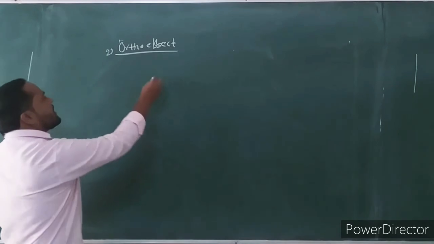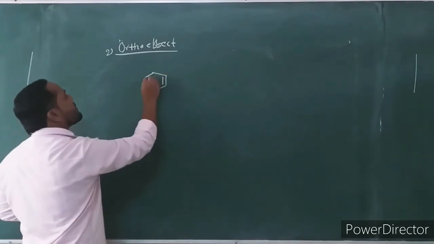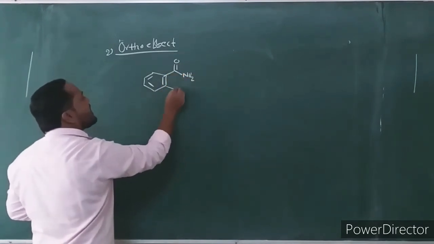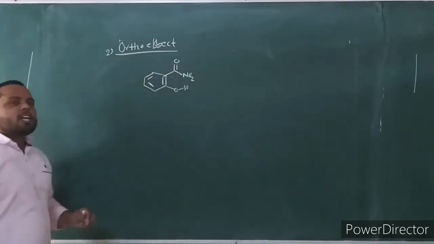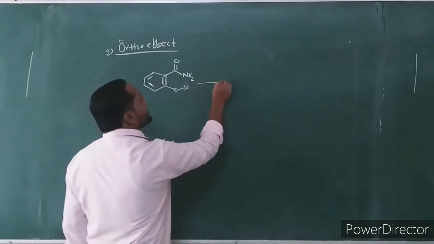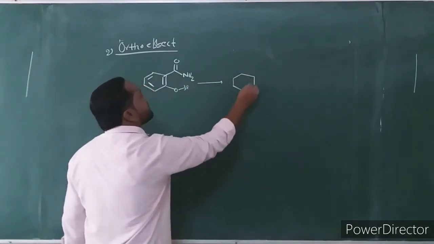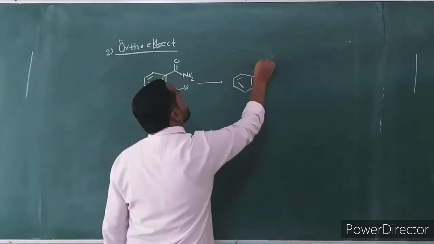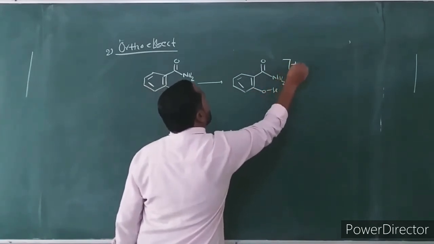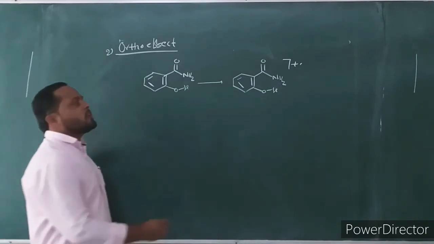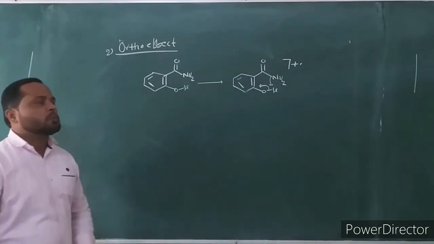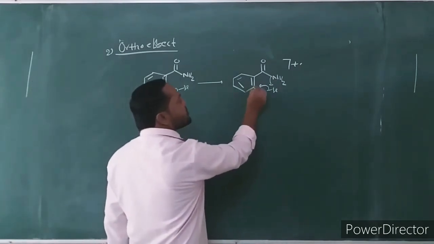Then aromatic amides, consider these aromatic amides having ortho alkyl, ortho hydroxy or ortho amino substituent. Then we consider the ortho hydroxy substituent. Then it undergoes ortho effect fragmentation. After the electron ionization, the molecular ion is formed. After the formation of this molecular ion, this NH2 group intramolecularly abstracts the hydrogen on the ortho substituent.